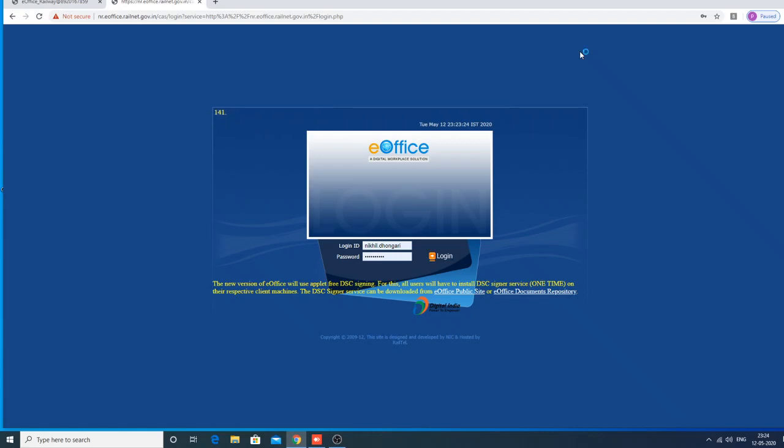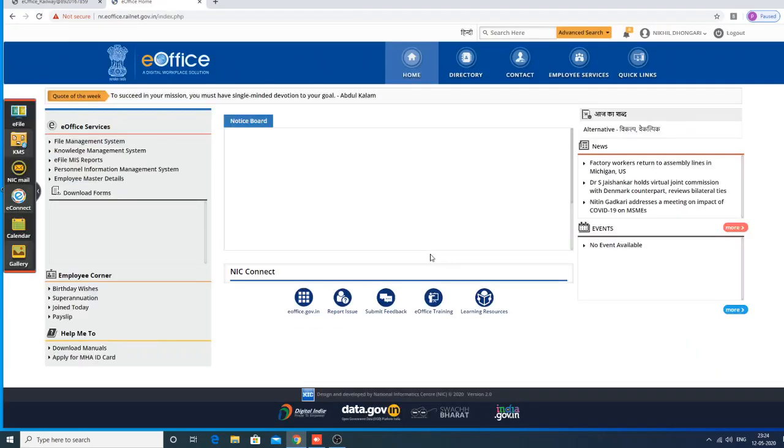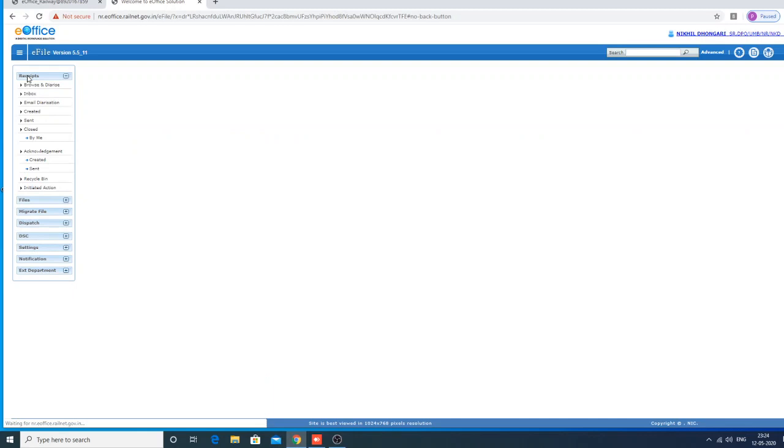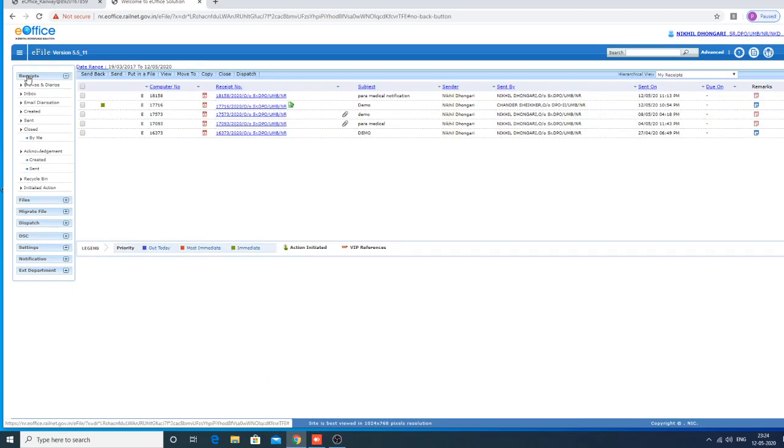In this video, we will try to learn about file handling in e-office. Enter your login ID, password and login. Click File Management System. Then receipts that we already discussed in another video. Click Files.